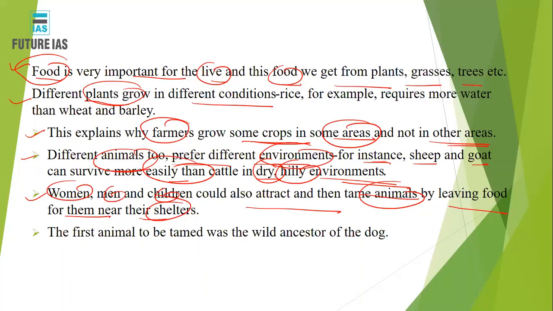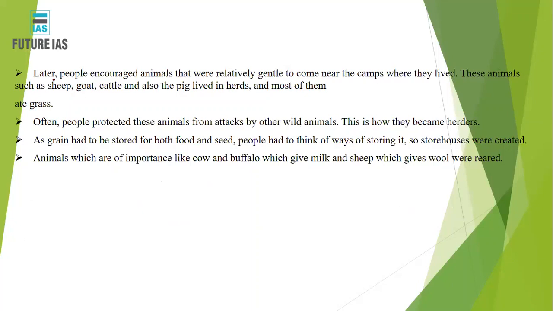All right, the first animal to be tamed was the wild ancestor of the dog. The wild ancestor of the dog was the first one to be tamed, for the protection of humans. This is related to the early humans.